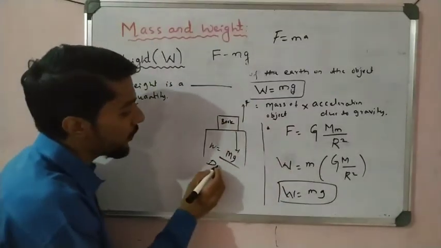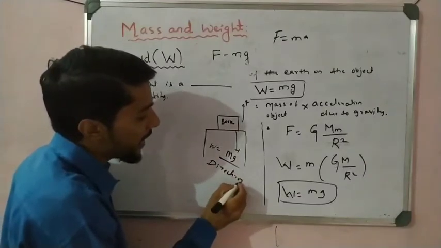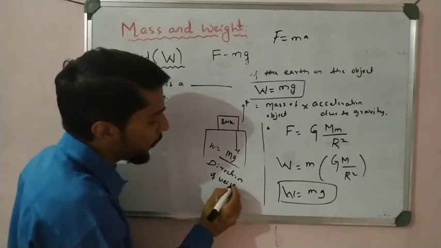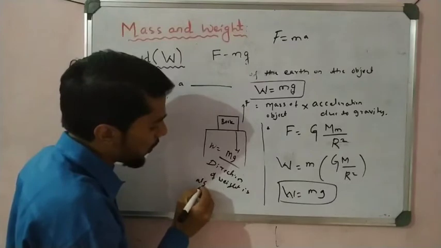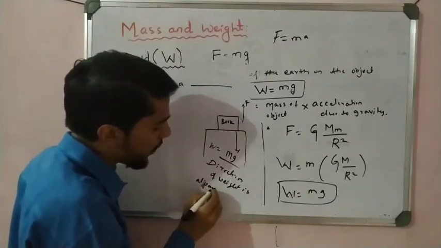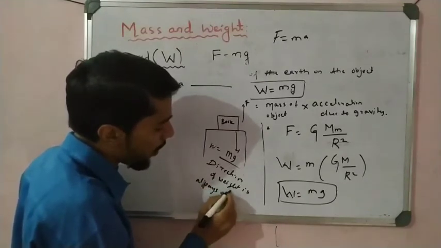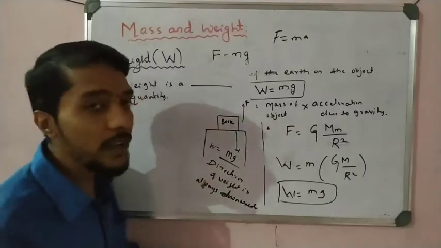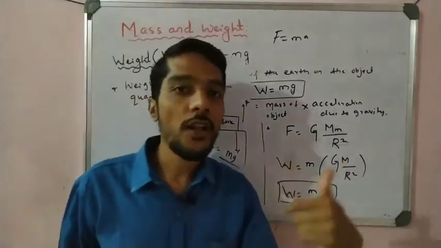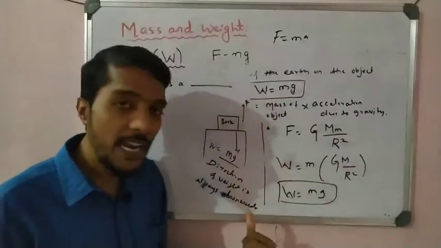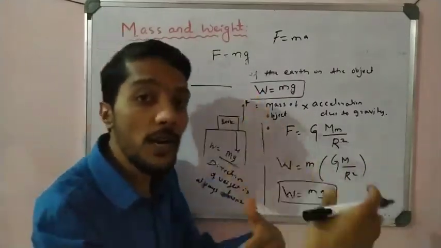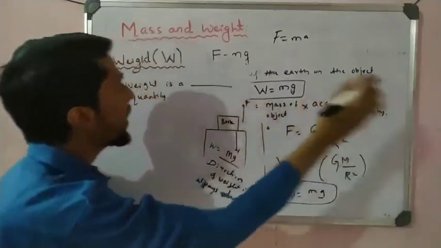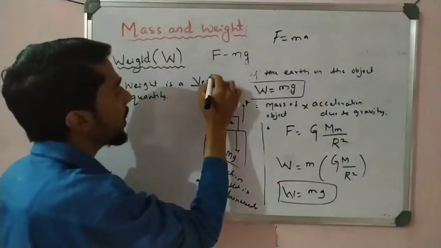The direction of weight is always downwards. Remember that point. So already we have magnitude, and now we get direction. If something has both magnitude and direction, that is a vector.